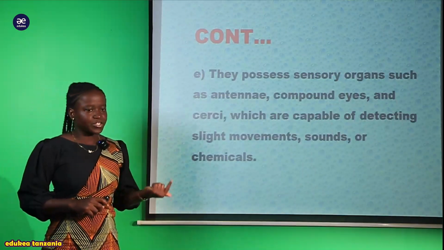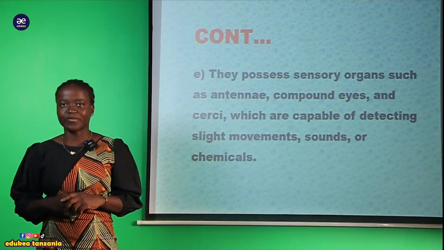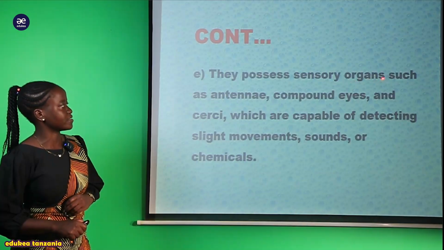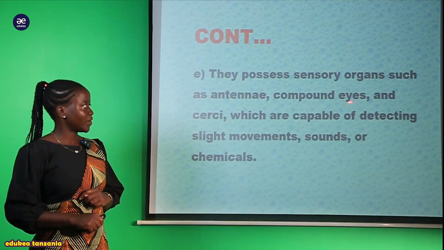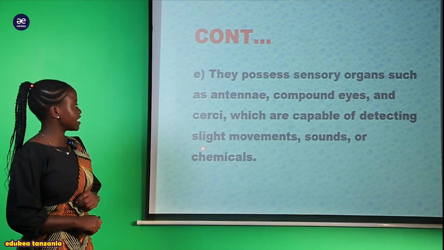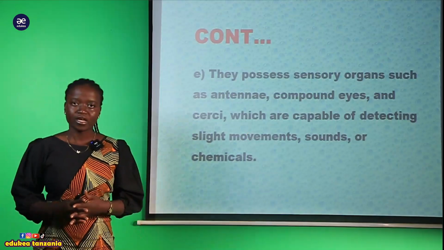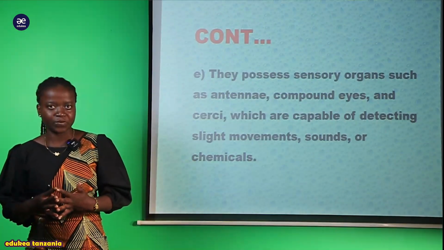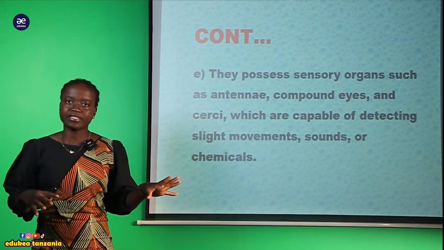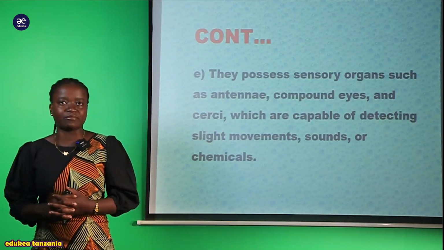And we have another adaptation that this organism they possess in order to survive within the environment. And this adaptation here we are saying that they possess sensory organs such as antenna, compound eyes, and sacking. So which are capable of detecting slight movements, sounds, or chemicals. So hawa pia arthropod tunasema wana possess different kinds of sensory organ. We have seen in different classes which are found within this class, within this phylum Arthropoda.